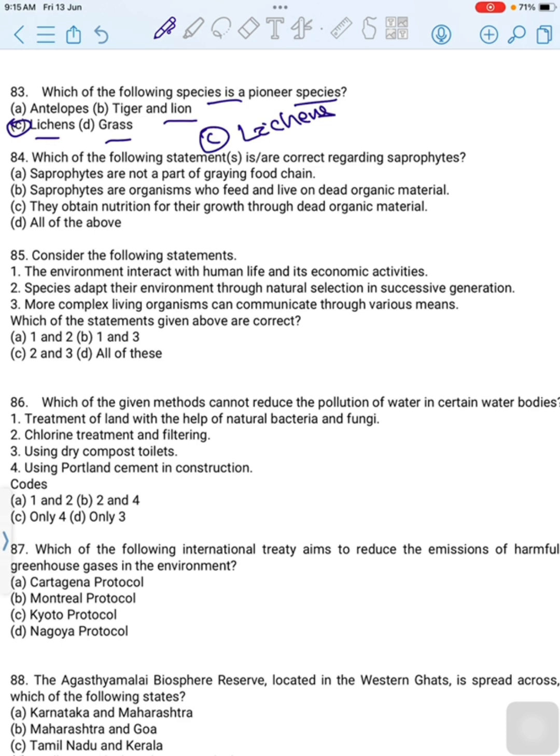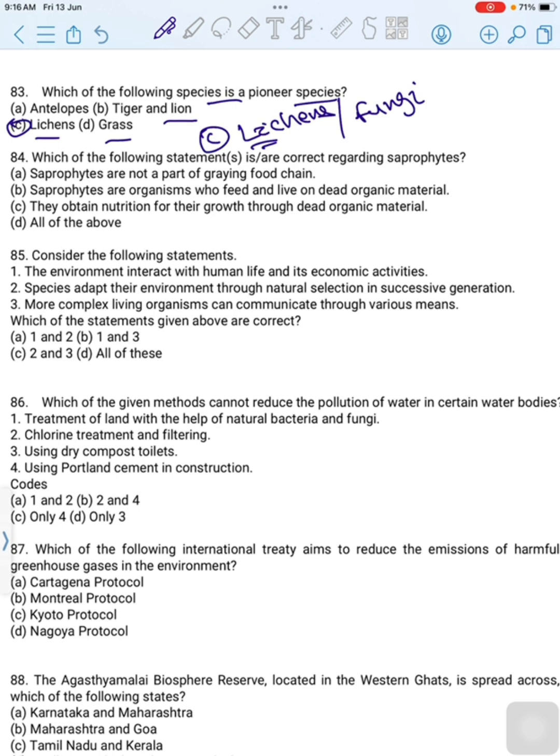Species that arrive first in a newly created environment, such as an island rising out of the sea, are called pioneer species. Fungi and lichen are the most common pioneer species. Lichen and fungi start primary succession. They have the ability to break down minerals to form soil and subsequently develop organic matter. Then correct option is option C, lichen. Then move to next question.